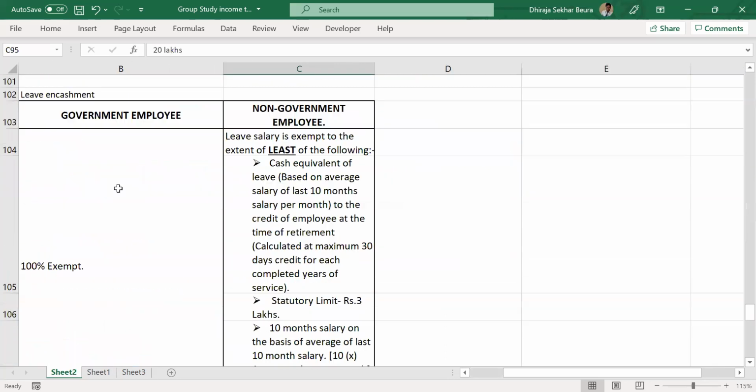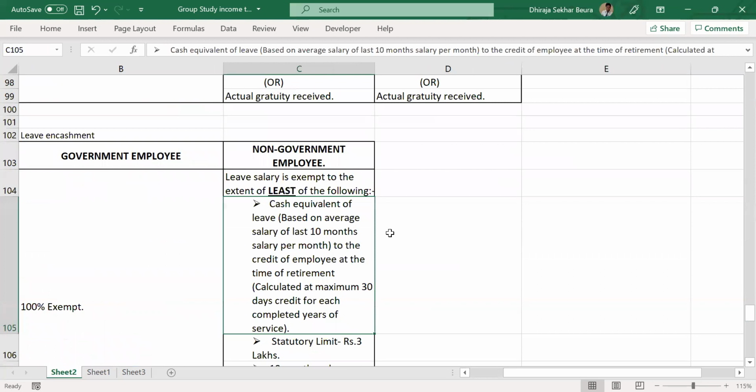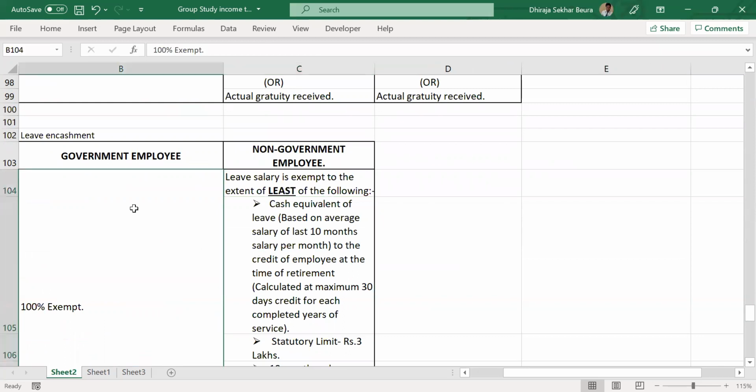Perfect. Now let's go to another provision called leave encashment. Leave encashment is what? You are leaving the company, and while leaving, you have some credit leaves with you and you are taking some money for it. Now, what is the taxability for that? There is a specific exemption that is allowable for leave encashment. Government employee, again, fully exempt. The leave encashment, whatever they take, it is fully exempt.